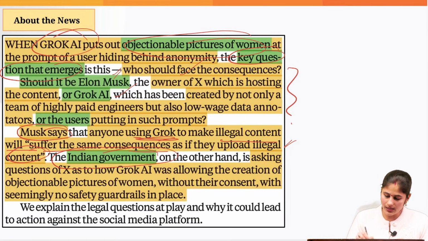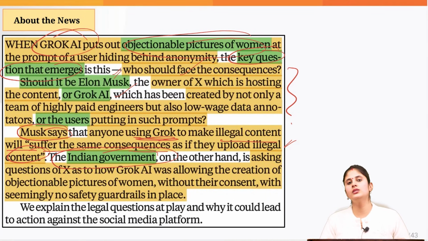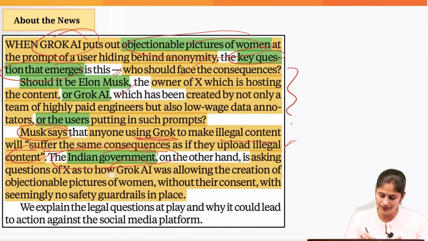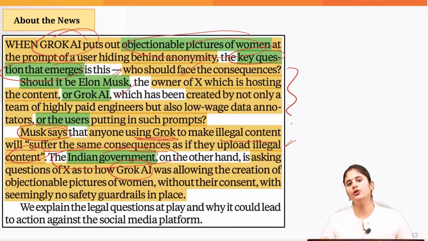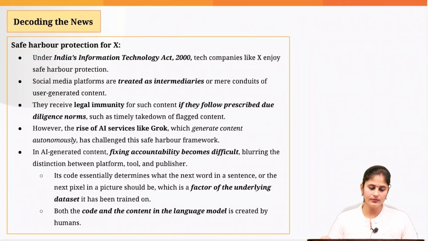But the Indian government holds the owner accountable, because if this AI tool is producing objectionable pictures of women, that is how the AI tool has been trained.